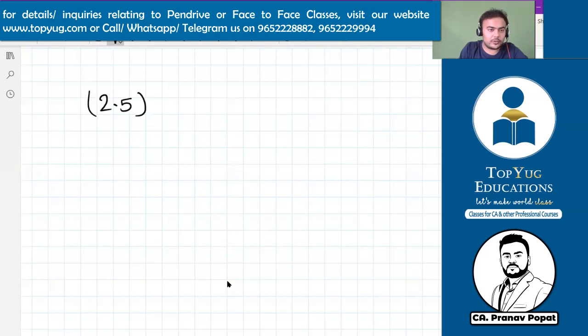2.5 to the power 18. Check. 2.5 raised to 18. Yeah, Priyanka, your calculator is not supportive. I think it's not supporting this trick. Which calculator do you have?